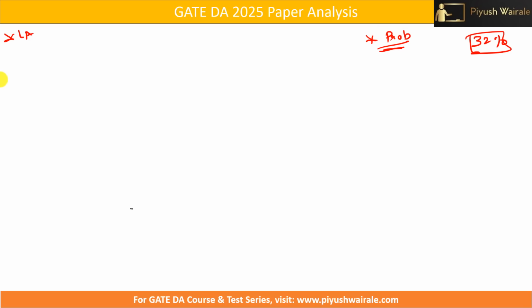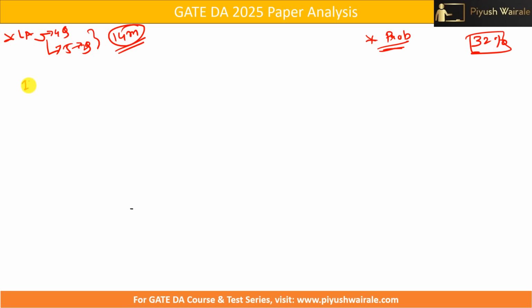But in linear algebra there were confusing questions. In probability, except for 2 or 3, the rest of the questions were easier. But for linear algebra, again I can say it's very conceptual. We'll discuss this topic now. If you see linear algebra, there were 4 questions for 1 mark and 5 questions for 2 marks. So together we can say 14 marks weightage was there for linear algebra.